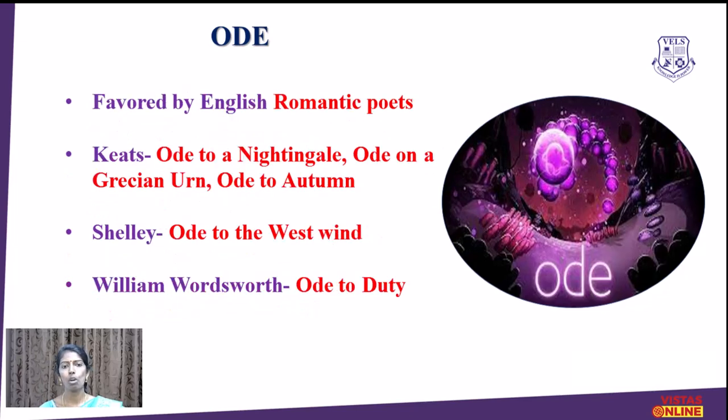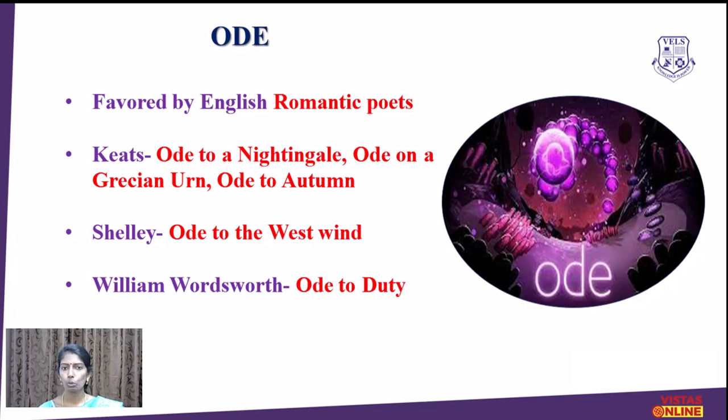And this ode form was very much followed and adapted by the Romantic poets in English literature, and the most important Romantic poet who adopted this form is John Keats. There are many famous odes by Keats: Ode to a Nightingale, Ode on a Grecian Urn, Ode to Autumn.